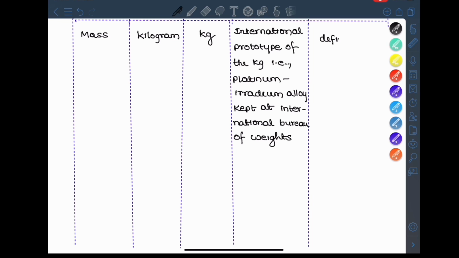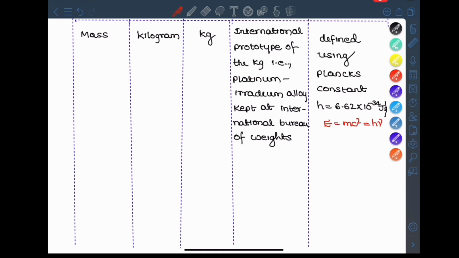It's a constant that is equal to 6.62 into 10 to the power minus 34 joule second. We already know E is equal to mc square and it is equal to h nu. For nu equal to 1 hertz, m is equal to h nu by c square. So by knowing Planck's constant, we can define kilogram. So this is the logic.